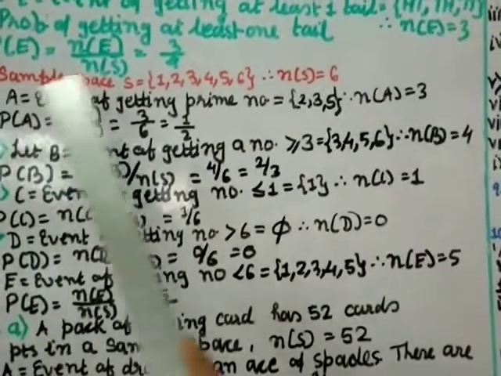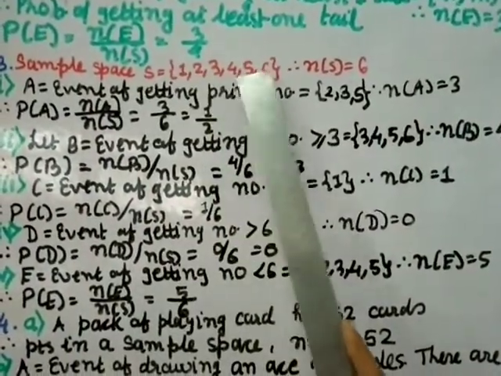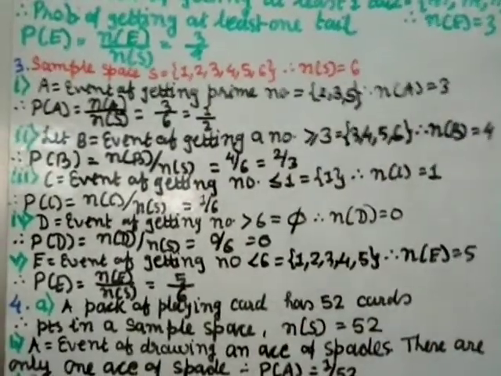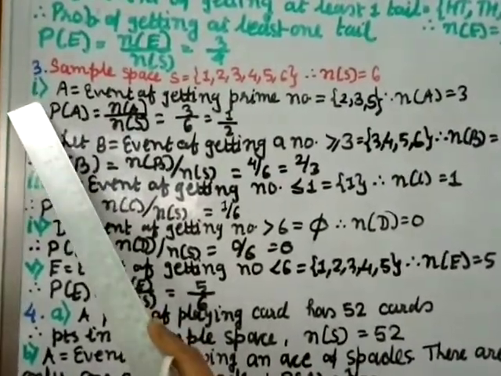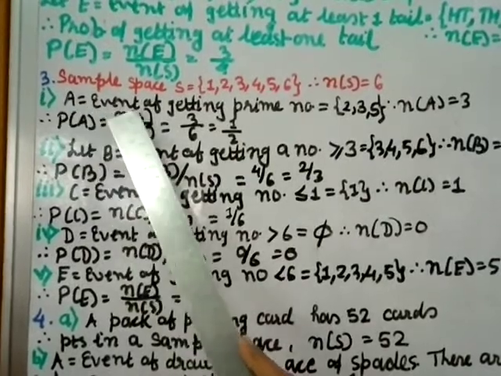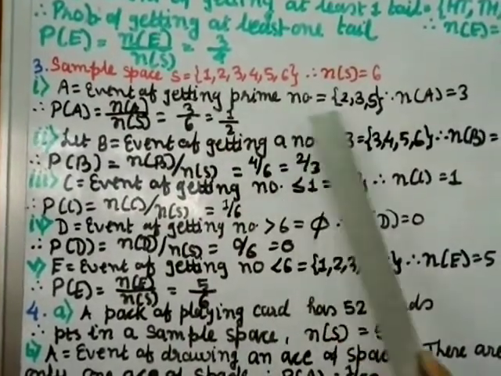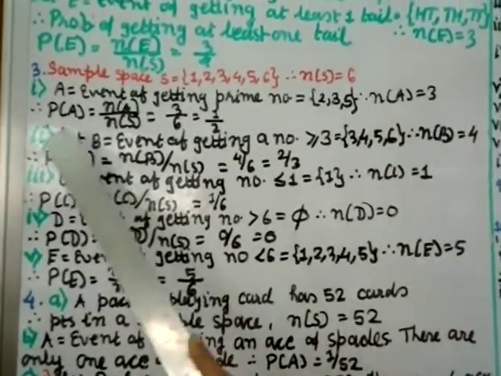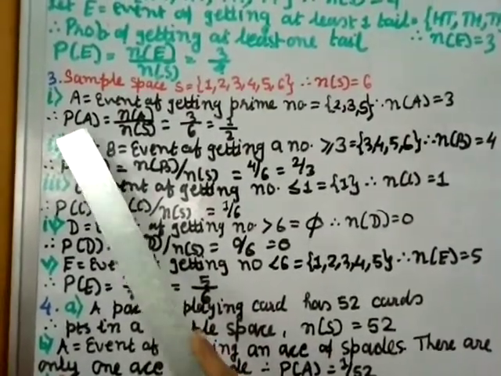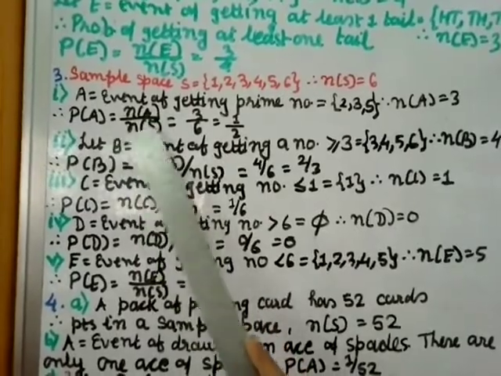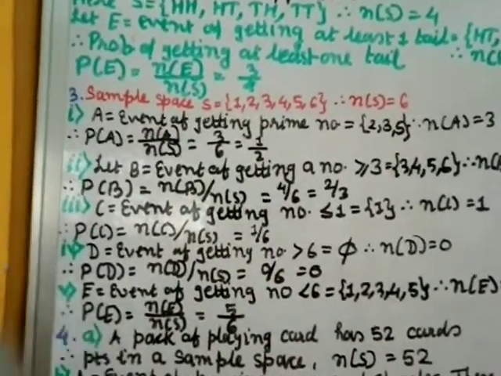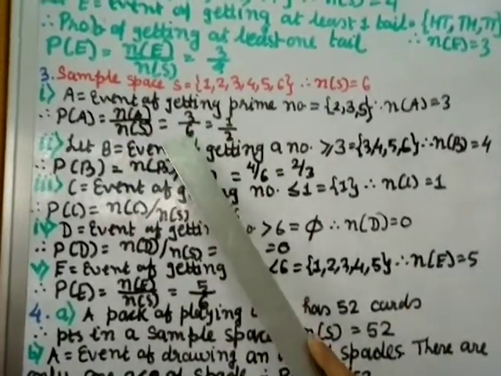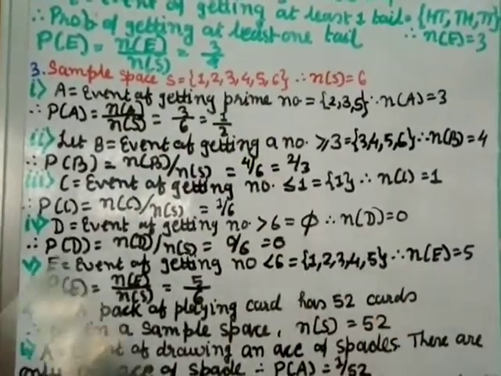The sample space S will be 1, 2, 3, 4, 5, 6. That means the number of elements in the sample space is 6. Okay, you can count, there are 6 elements. Now, number 1: let A be the event of getting a prime number. The prime numbers are 2, 3 and 5. That means the number of elements in A will be 3. So, the probability of getting a prime number, P of A, equals N of A by N of S. Okay, same formula, and this formula I have given you in the previous class. So, here N of A is 3 and N of S is 6. So 3 by 6, you cut by 3, so you get 1 by 2.